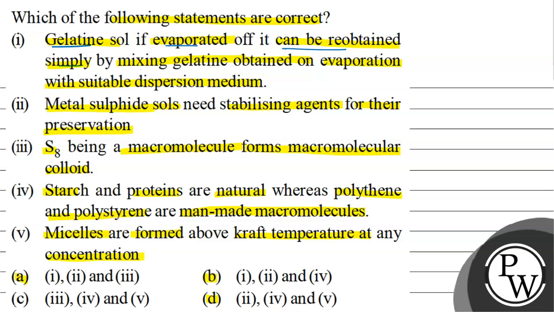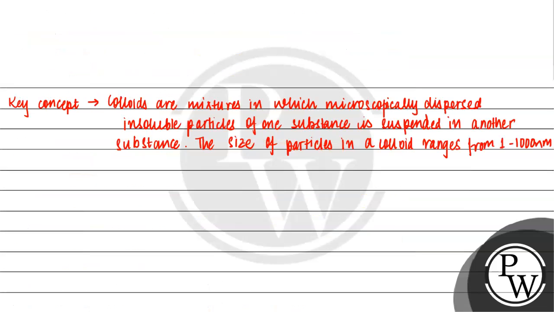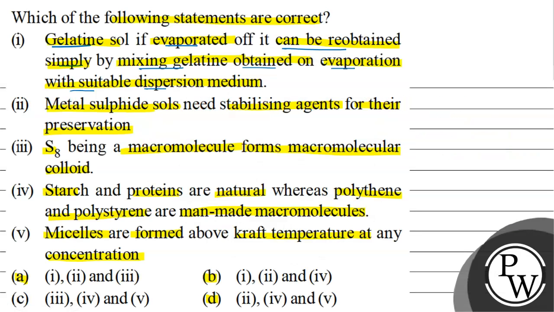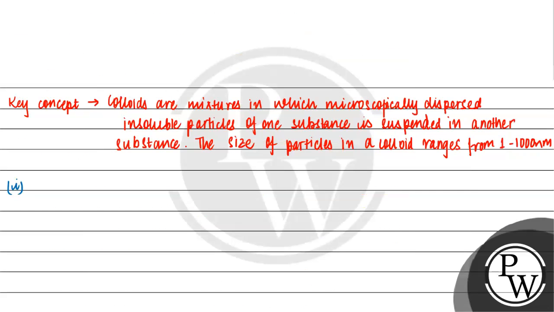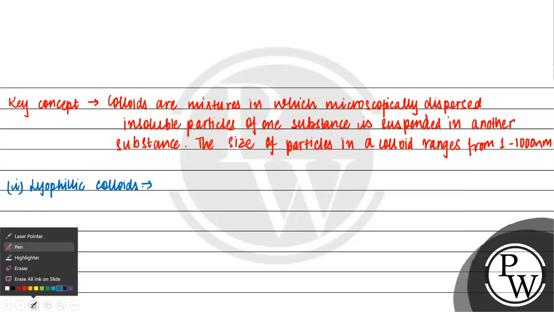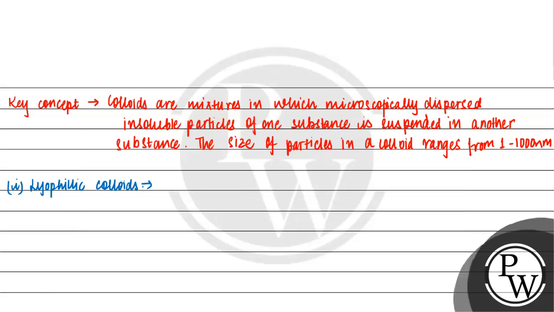First statement that is given to us: gelatin sol is evaporated off and can be reobtained simply by mixing gelatin obtained on evaporation with a suitable dispersion medium. तो जो हमें first statement दी हुई है, let us write about it. First statement is given to us about gelatin sol. Let us first understand about lyophilic colloids, क्योंकि gelatin is an example of a lyophilic colloid.